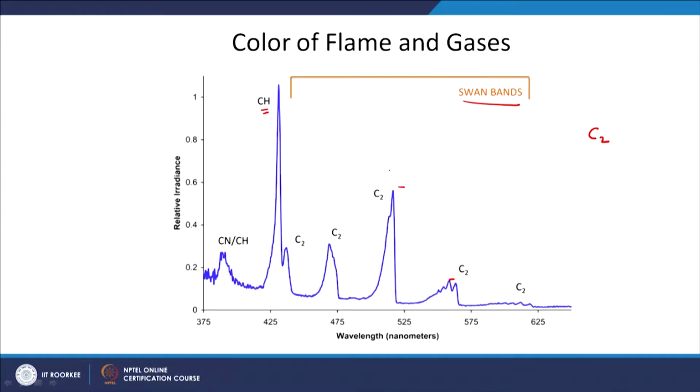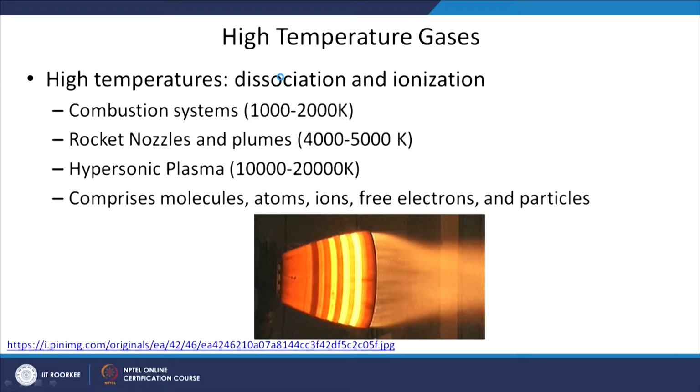In spectroscopy, we try to identify the concentration of various gases by identifying these band structures. The purpose of spectroscopy is that we identify what the different species are, what different bands are formed, and by measuring the peaks of different bands, we can quantify the concentration of various species in the gas mixture. Similarly, this was the example of typical combustion of organic fuel that gives rise to different types of flames.